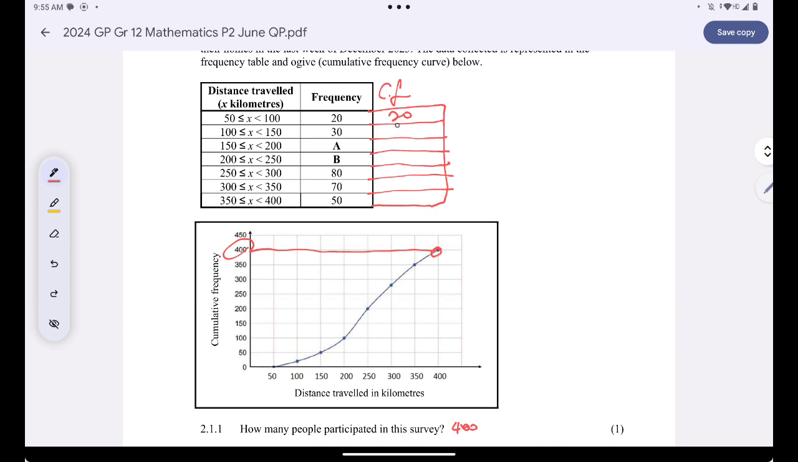So for us to get this one, we must say 20 plus 30, and we will get 50. As you can see, between 100 and 150, we have a total of 50. Are you together? So between 150 and 200, I must have 100 in total. So this should be 100. And how can I get 100? I could get 100 by saying 50 plus A. I must get 100. So A will be equal to 50.